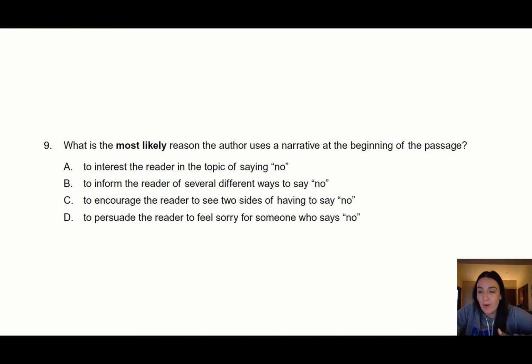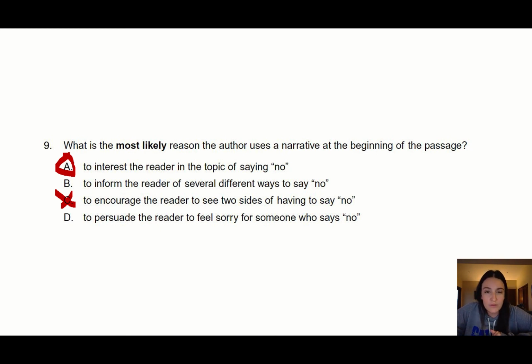Thinking about what we know about what we need to do to start writing pieces, we know that basically the introduction is meant to hook a reader in, to build interest. So that is why I immediately liked A, but other reasons would be that I don't know that this first narrative actually encourages the reader to see two sides of having to say no. We really only get the one side through Mike's perspective. We don't really know how Rita is feeling. We just know how Mike is feeling.